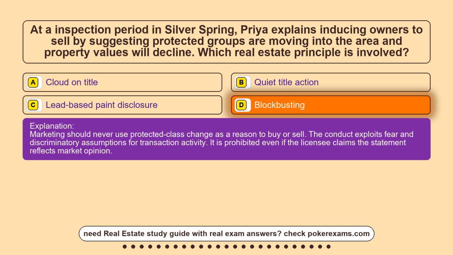Marketing should never use protected-class change as a reason to buy or sell. The conduct exploits fear and discriminatory assumptions for transaction activity. It is prohibited even if the licensee claims the statement reflects market opinion.